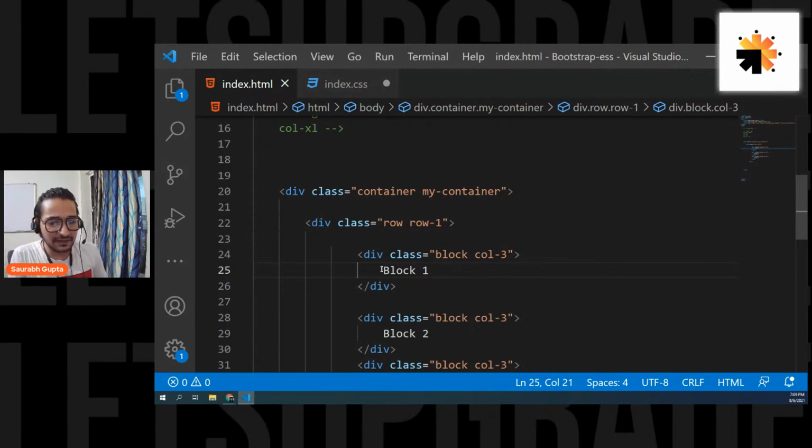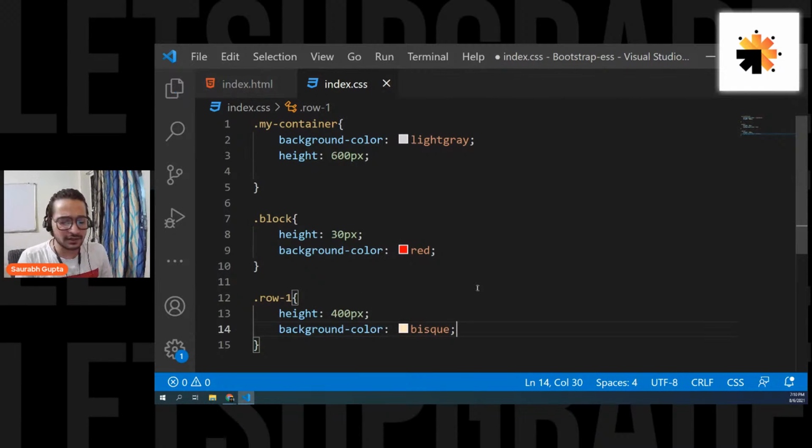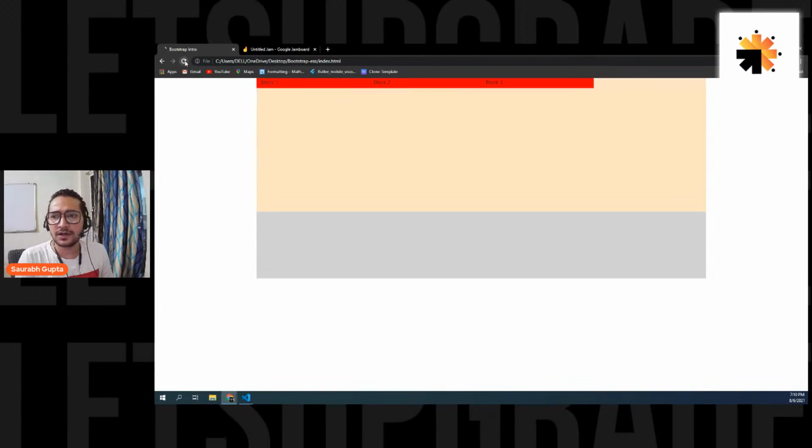Can we have a gap between them while using the class row? Yes, why not? I'm going to tell you that. Don't worry, I'm going to teach you everything. Okay, so now I'm simply giving it a height and a color so that you can see. So here we go. Now see, this is our row, and inside that we have simply small elements, so not a problem at all.